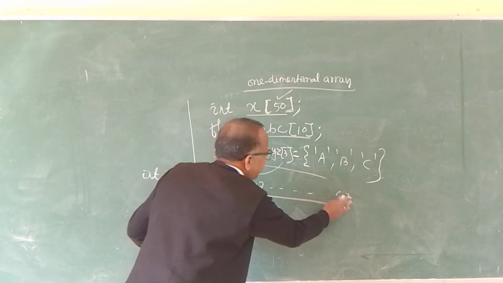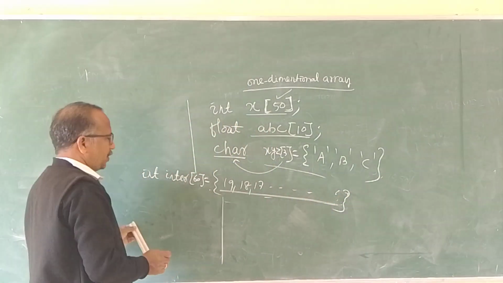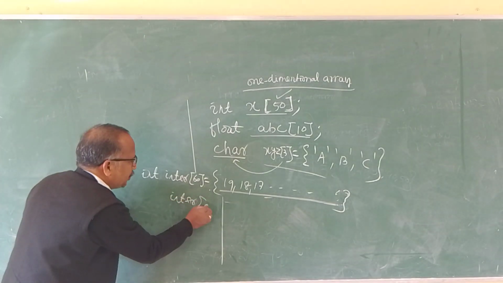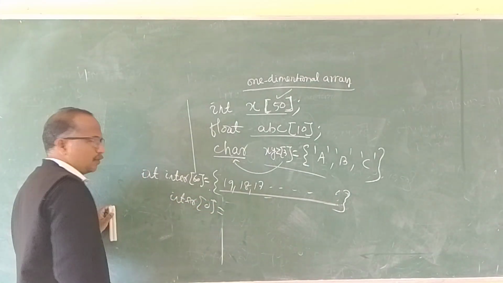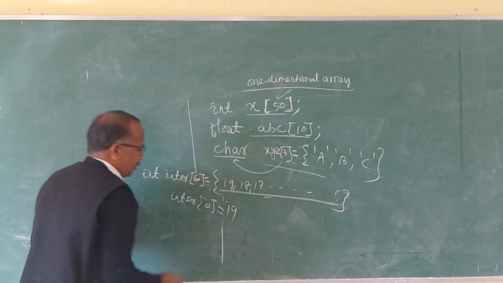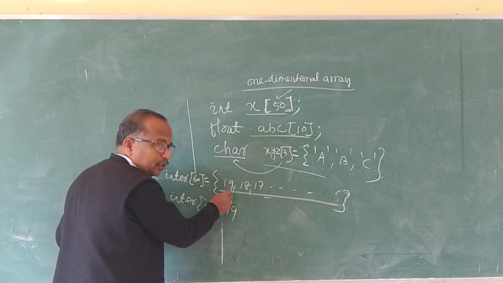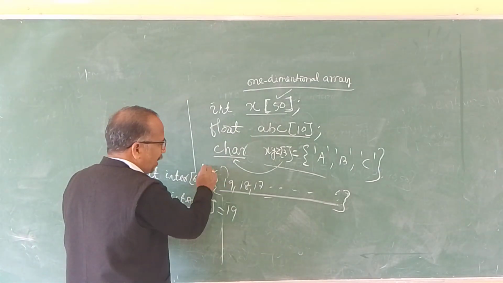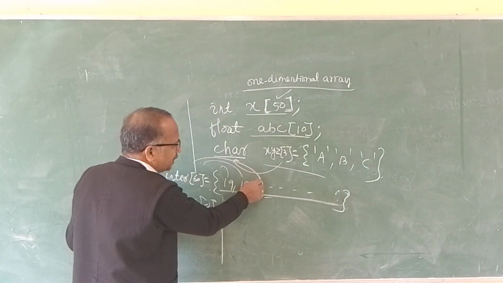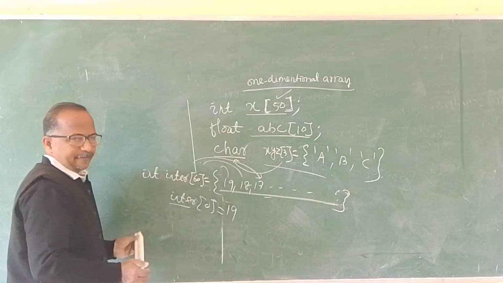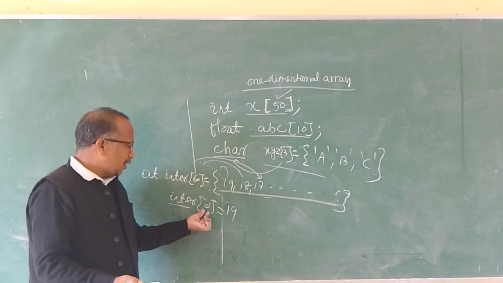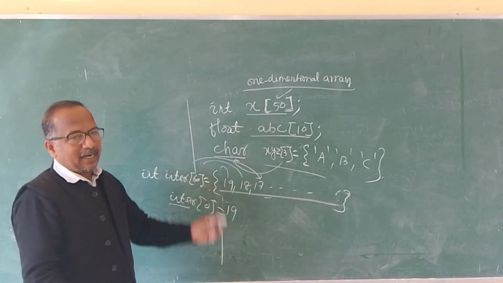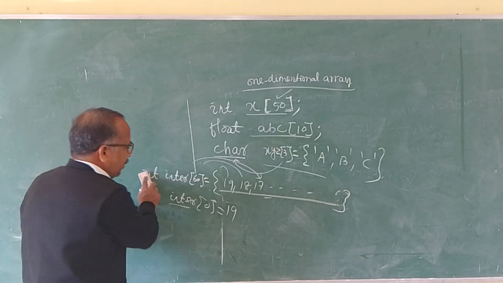So if I say inter[0] is, what is the value? 19. So this is the 0th element. inter[0] means the first element, inter[1] means the second element, inter[2] means the third element. In this way we will write. So here, if it is a single value, then it is called a one-dimensional array. We will elaborate on this.